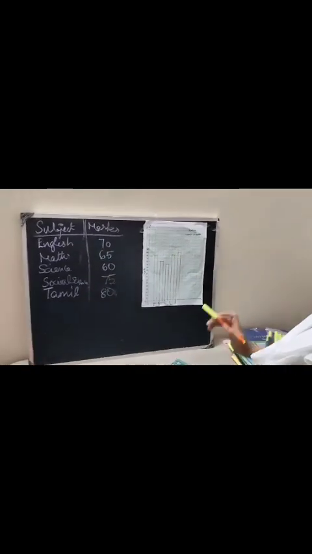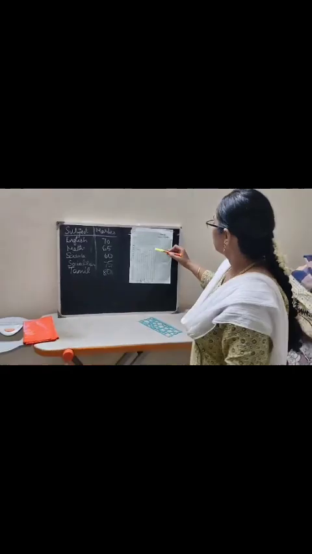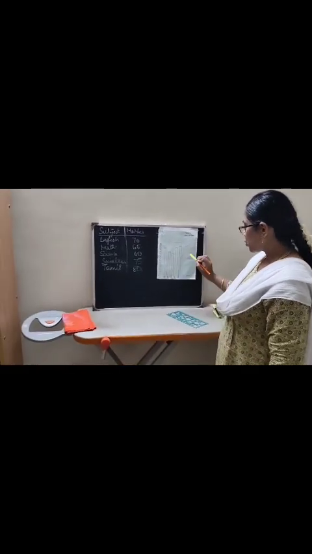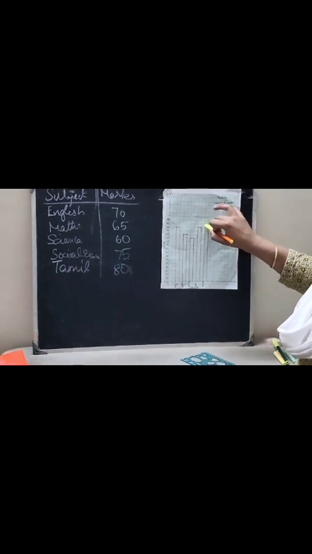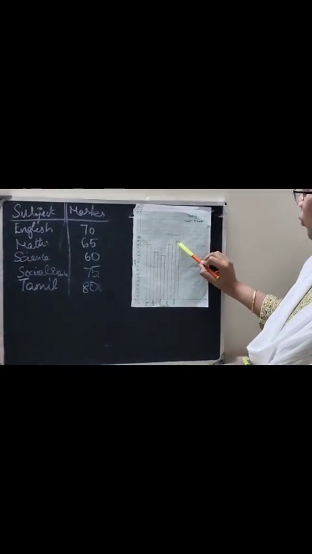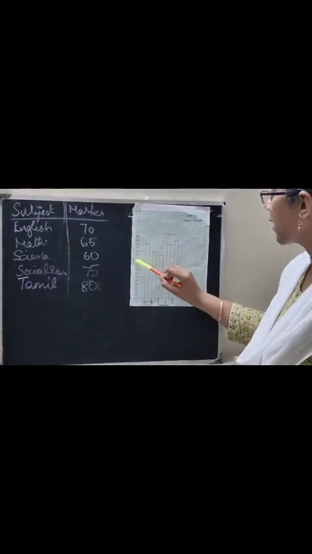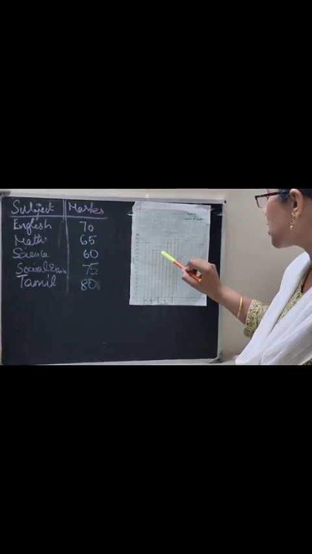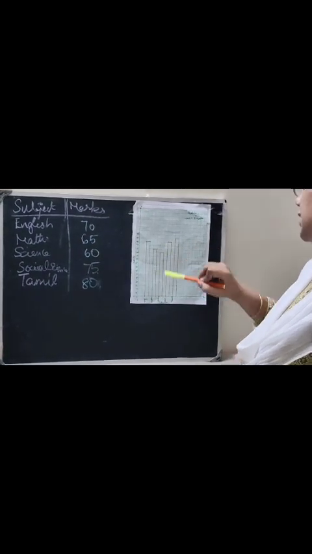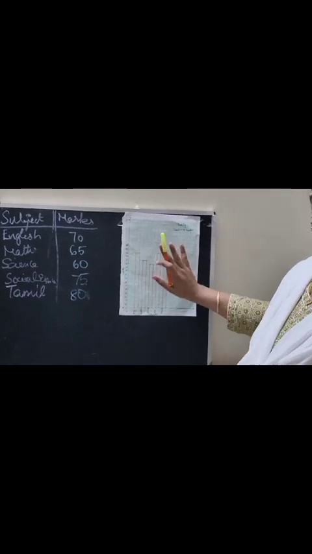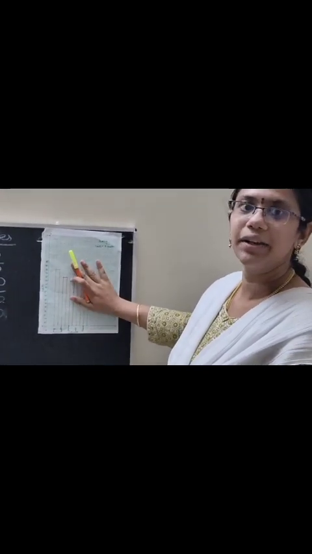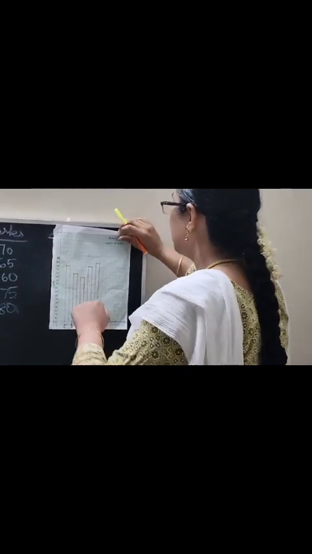So, seeing this, what can you analyze? A student has scored highest in Tamil subject in a particular test. And what is his least mark? His least mark is 65 or 60. 60 is his least mark. Okay. So, this is how we have to interpret the data that is given in the bar graph. Now, we'll see another example.